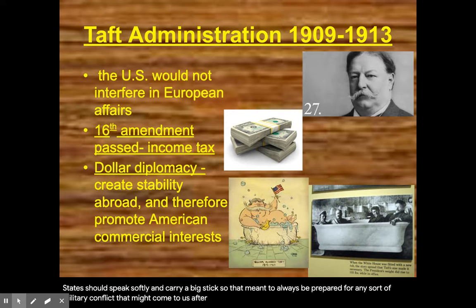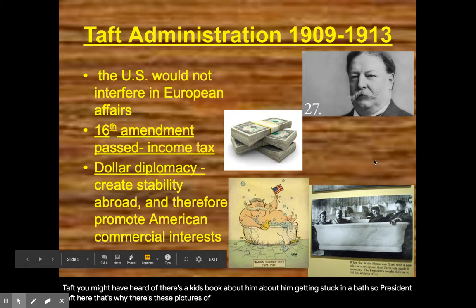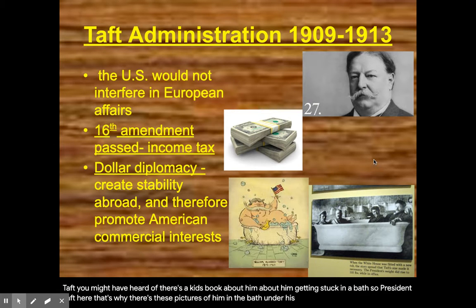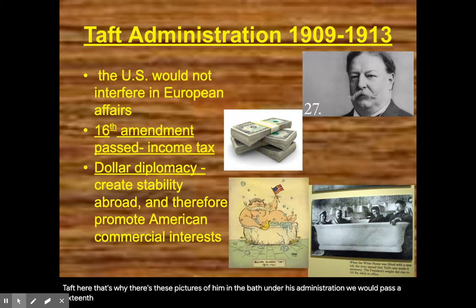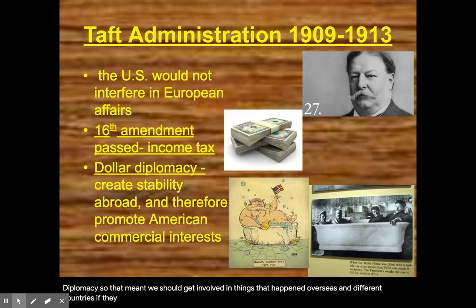After Roosevelt, we would have the Taft administration. President Taft, you might have heard of. There's a kid's book about him getting stuck in a bath. So President Taft here, that's why there's these pictures of him in the bath. Under his administration, we would pass the 16th Amendment, so we started collecting income taxes. And he believed in what he called dollar diplomacy. So that meant we should get involved in things that happen overseas in different countries if they interfere with our economic interests.